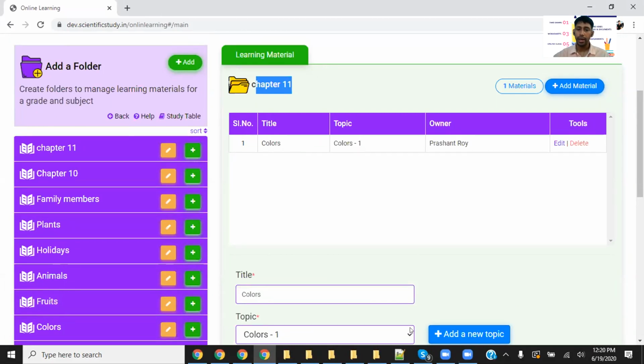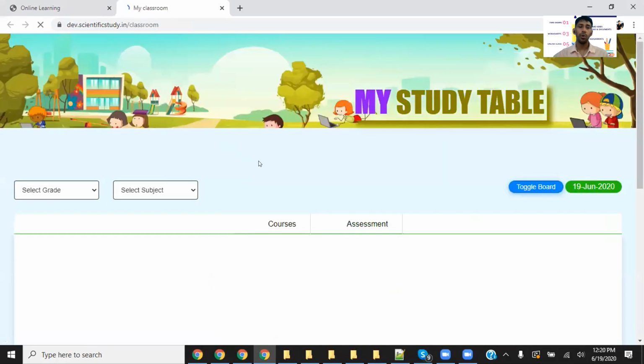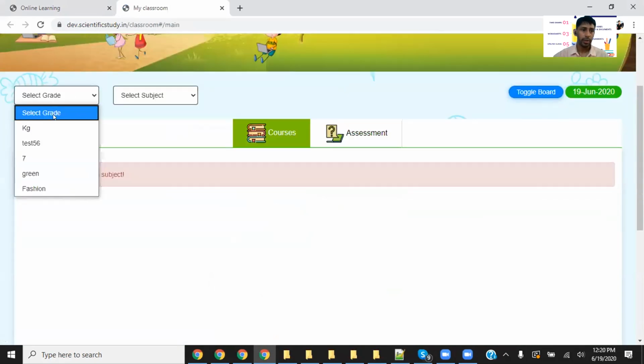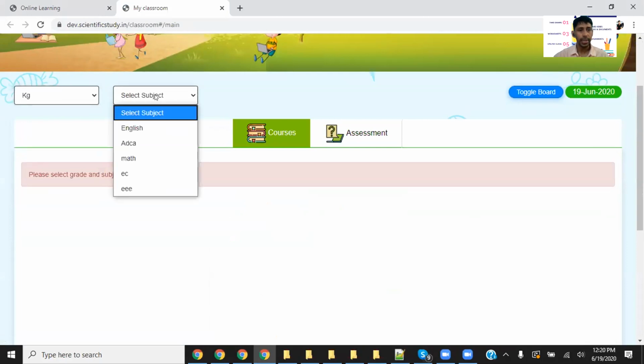Okay, and now you have curiosity about how it will look, how it will feel, how it will be displayed to the students. Simply do this study table. This one, a study table. So simply click here, study table. Okay, study table. What was the class? KG. What was the subject? English.